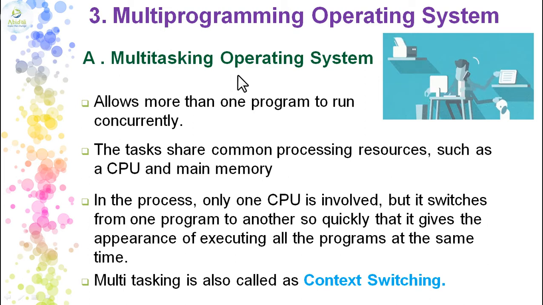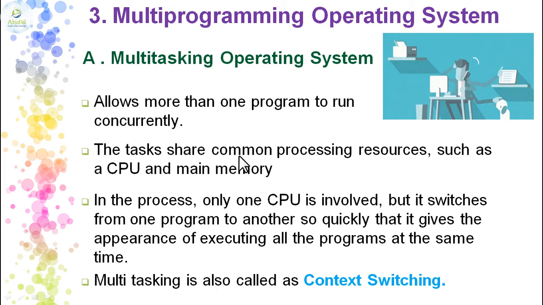So the multitasking operating system has the same feature that we have explained in the diagram. It allows more than one program to run simultaneously or concurrently. See, when he is typing, he will be thinking about something. When he is checking out the email, he will be halting for some time, but he is doing everything at a time, but not one thing perfectly. So he is shifting from one place to another place.